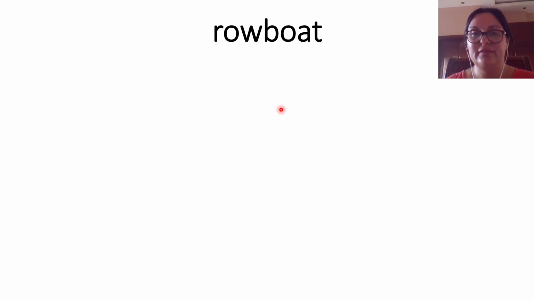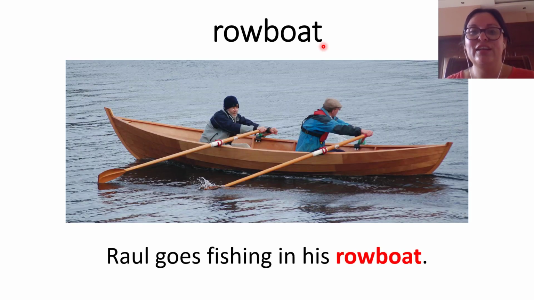Rowboat. A row is a line and a boat is something that you use to navigate or to go in the ocean. So what is a rowboat? Let's see the picture. This kind of boat is a rowboat. Why? Because you sit like in a row, one behind the other one. Okay? Rowboat. Raul goes fishing in his rowboat.